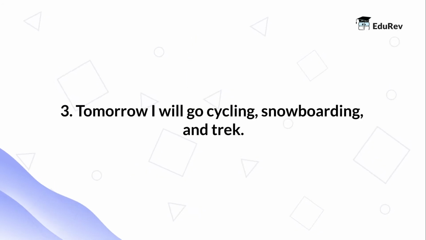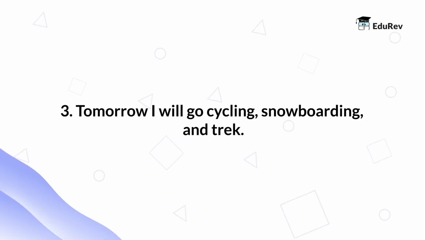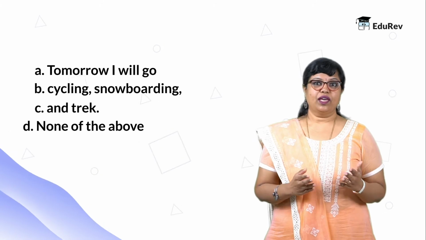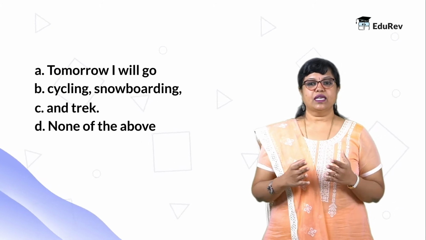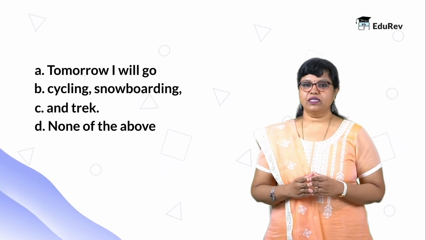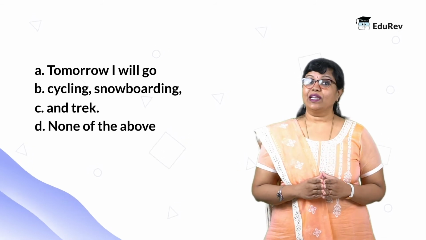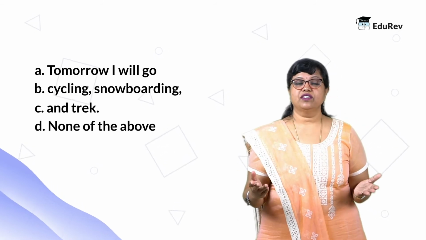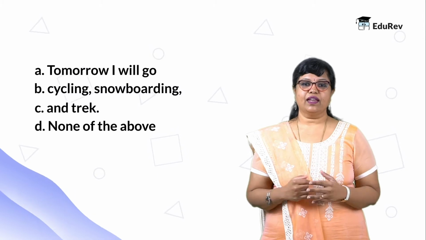Tomorrow I will go cycling, snowboarding and trek. Part A, tomorrow I will go. Part B, cycling, snowboarding. And part C, and trek. So let's analyze the sentence. That's the first thing we do in spotting errors in the CAT, right?